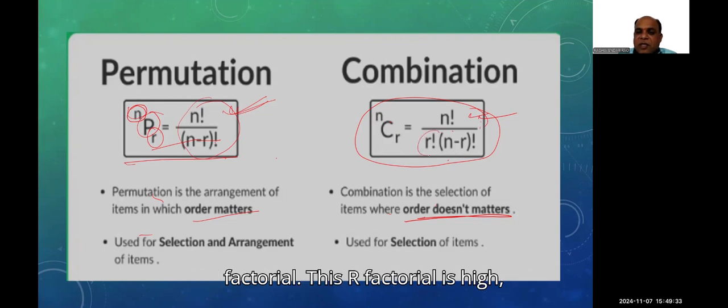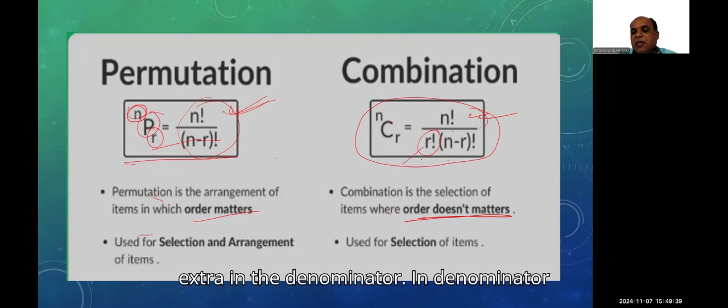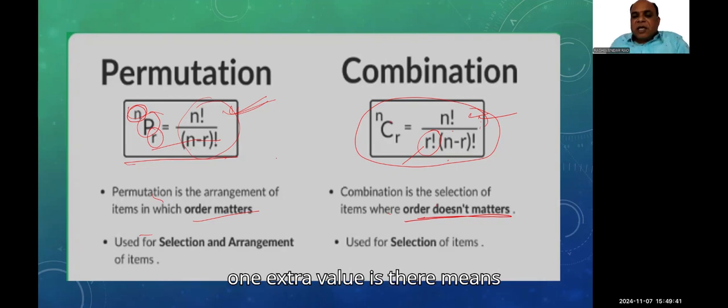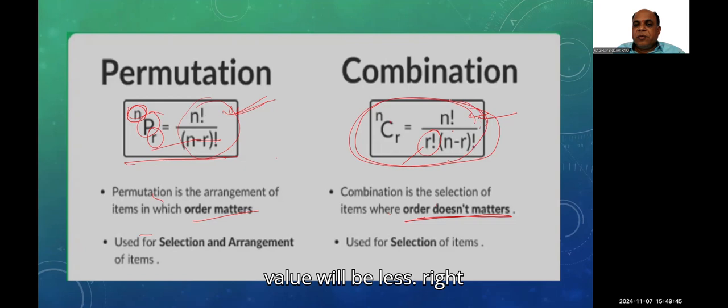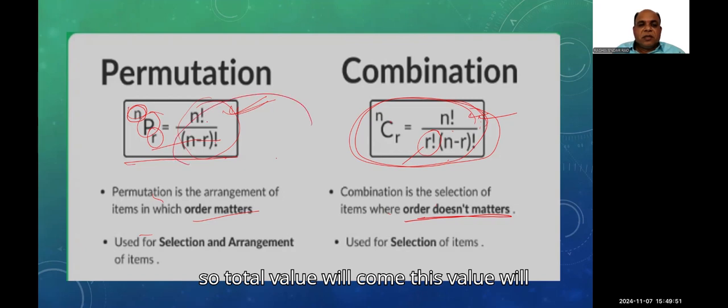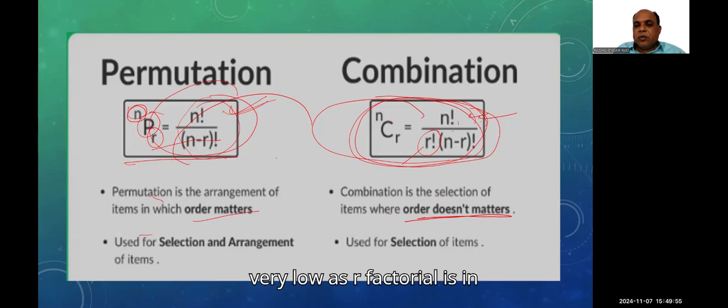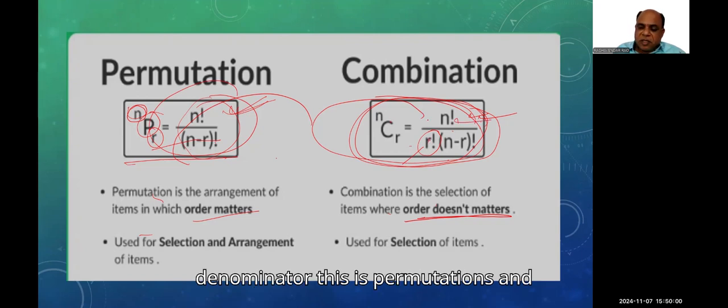This r factorial is an extra value in the denominator, so automatically the total value will be less. So this value will come out high, and this value will come out very low, as r factorial is in the denominator. This is permutations and combinations. It is a very simple thing.